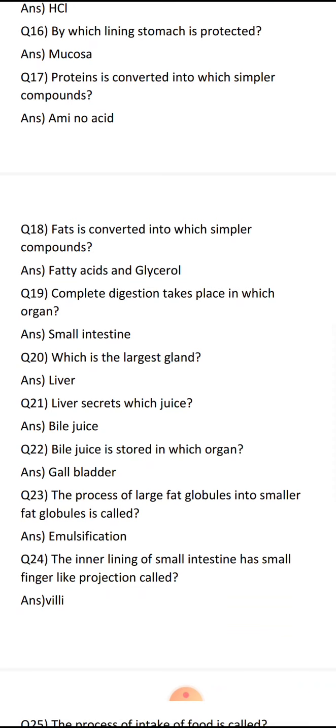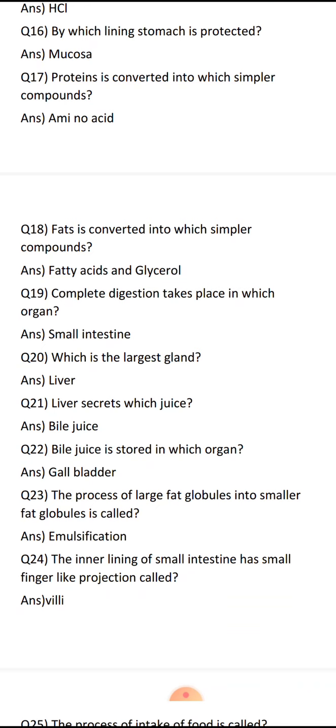Complete digestion takes place in which organ? That is small intestine, because the juices from the liver, pancreas and stomach are all combined and go into the small intestine. Which is the largest gland? Liver. It is reddish brown in color.